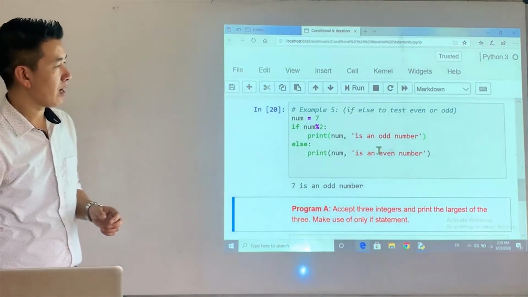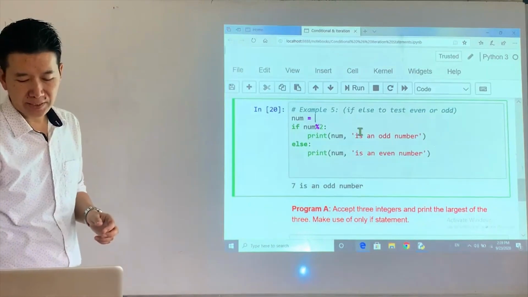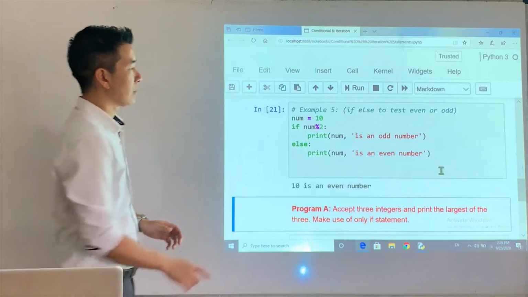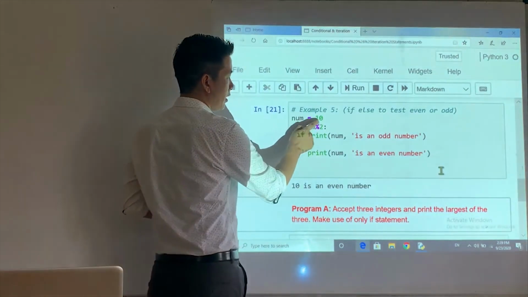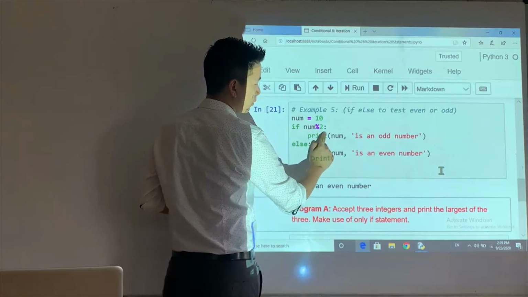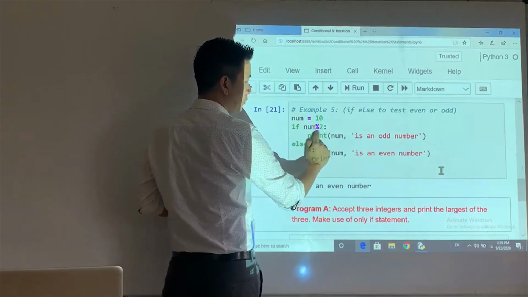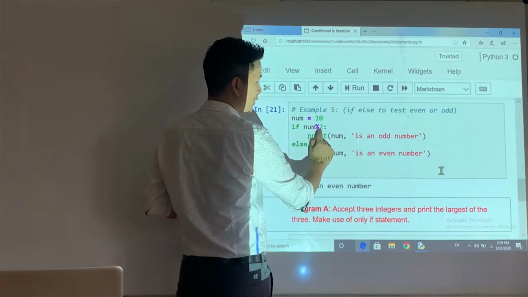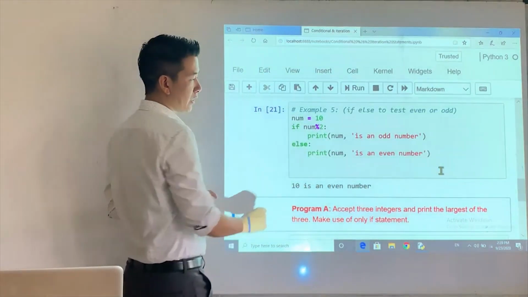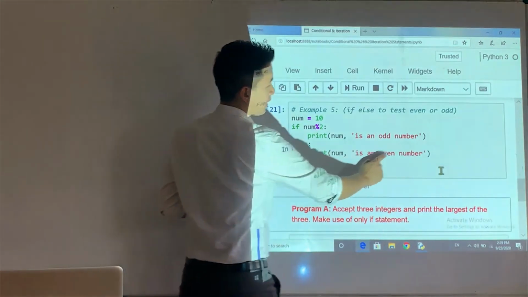Now let's say I have 8 here, or 10. Now when I run this, 10 is an even number. This time, just look here, 10 modulus 2. The remainder is 0. So this time, the object's truthness value is false. If it is false, the statement of else will be executed. Hence you have 10 is an even number.